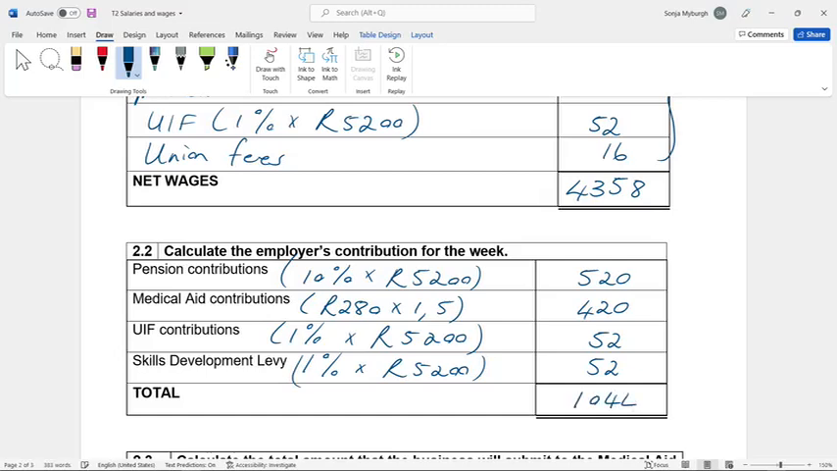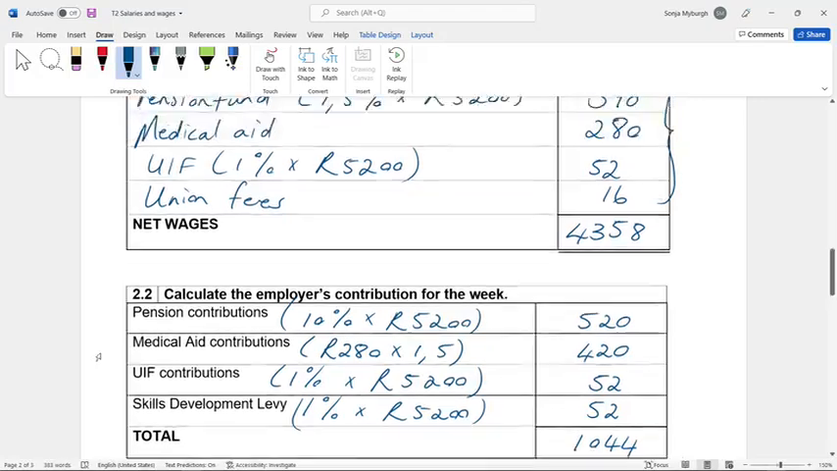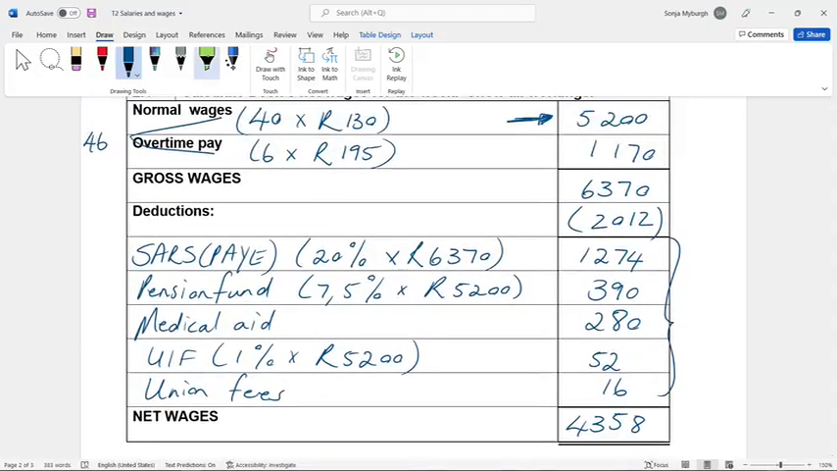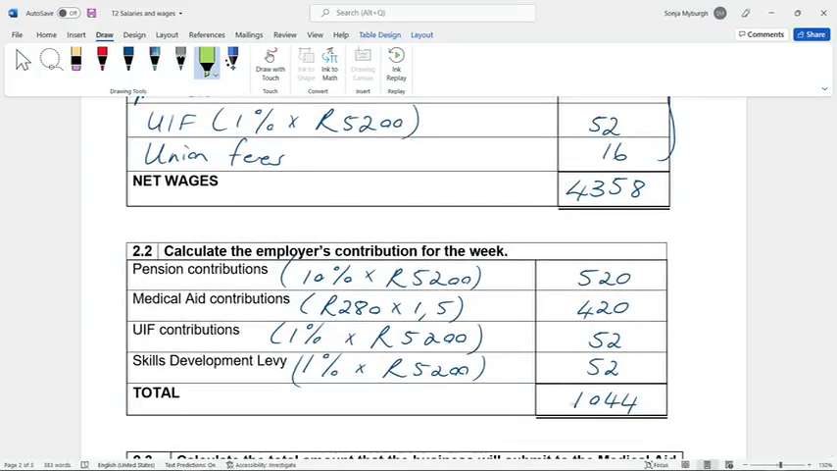So if you ask the question, what is the cost to company for Dion? That will be his gross wage, 6,370, plus the contribution. That is the cost to company for Dion.